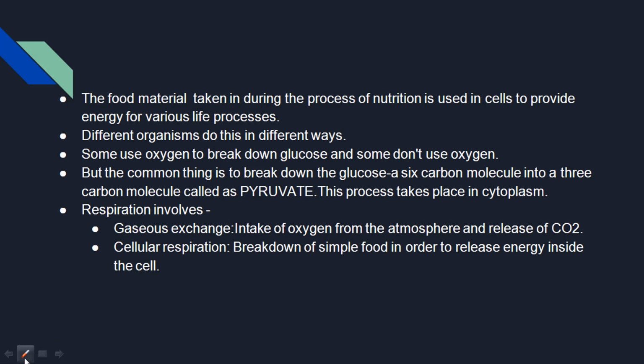Glucose is a 6-carbon molecule, and as I said earlier, glucose should be broken down. It has to be broken down into a 3-carbon molecule, and we are going to call this 3-carbon molecule pyruvate.